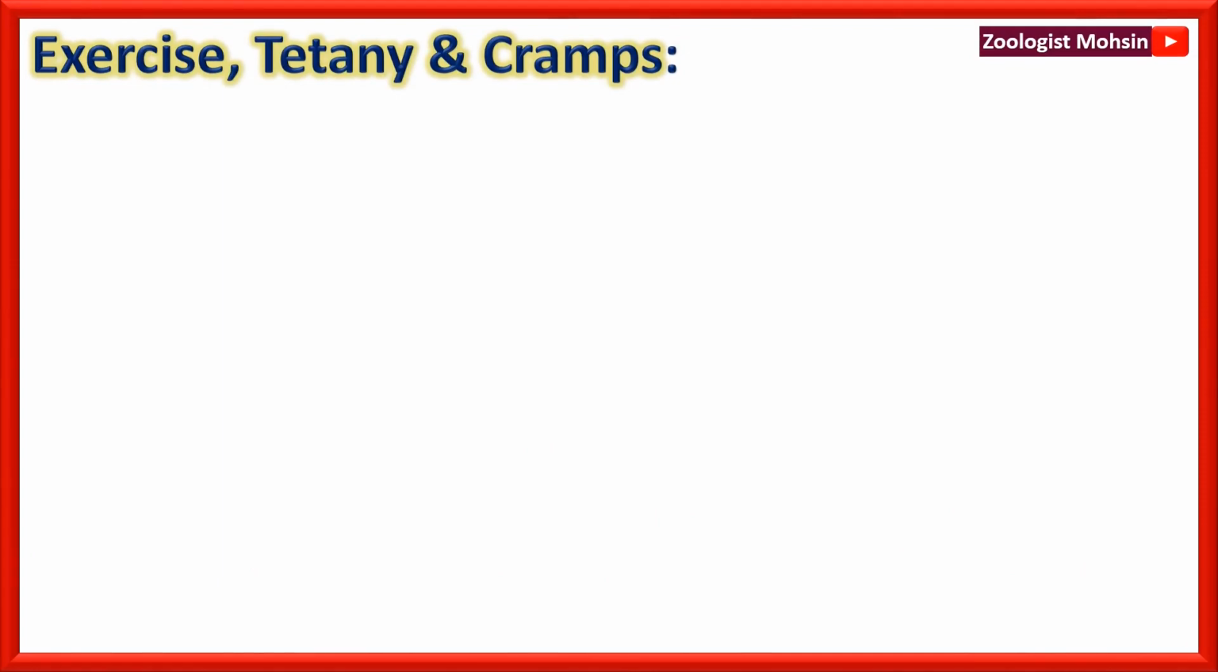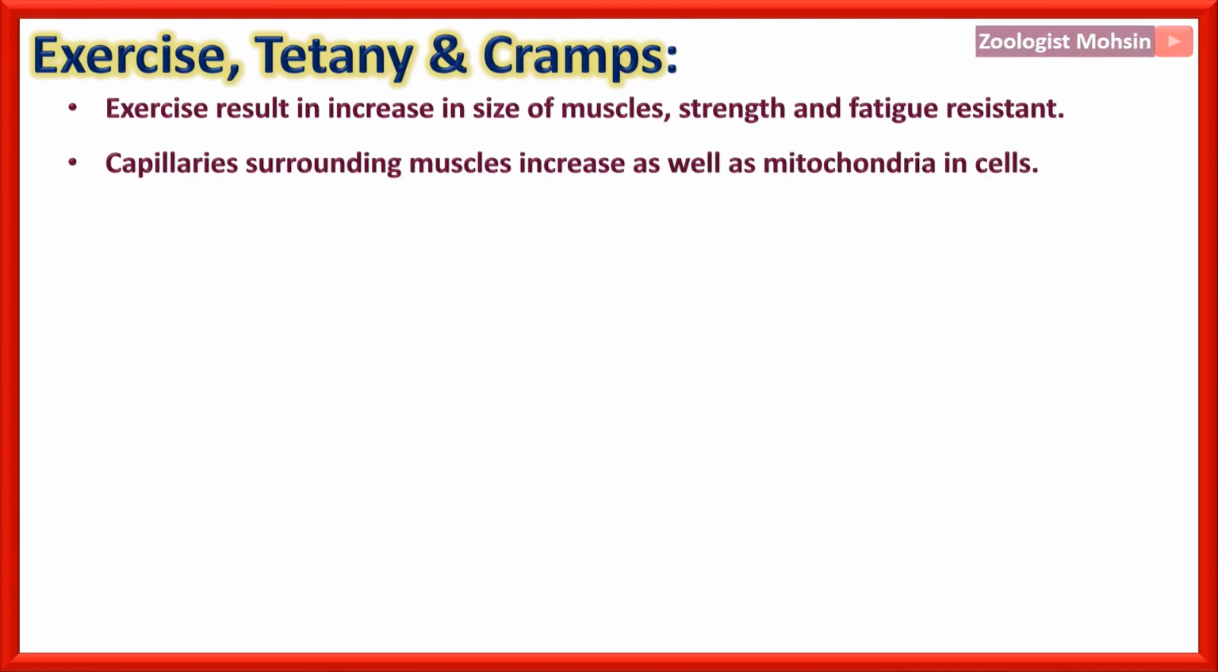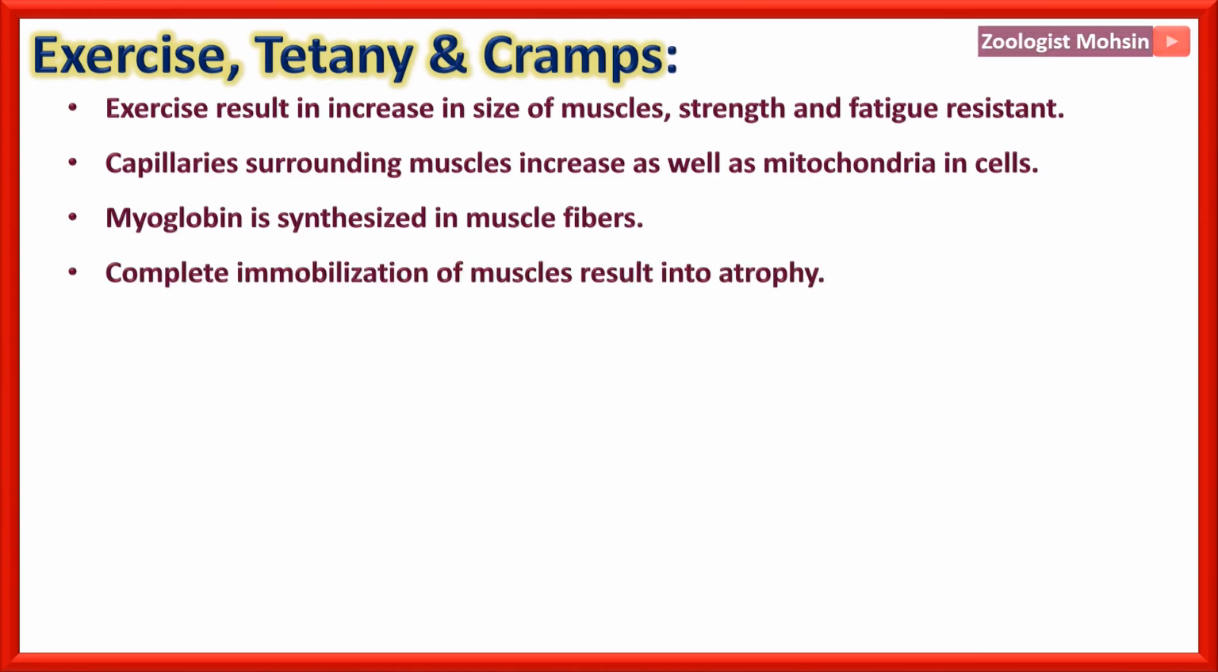Now, how does exercise affect muscles, and what are tetany and cramps? Exercise results in an increase in size of muscles, strength and fatigue resistance. Capillaries surrounding muscles increase, as well as mitochondria in the cells, when a person exercises consistently and continuously. Myoglobin is synthesized in muscle fibers. Complete immobilization of muscles results in atrophy, that is, if we do not move at all, then atrophy results.